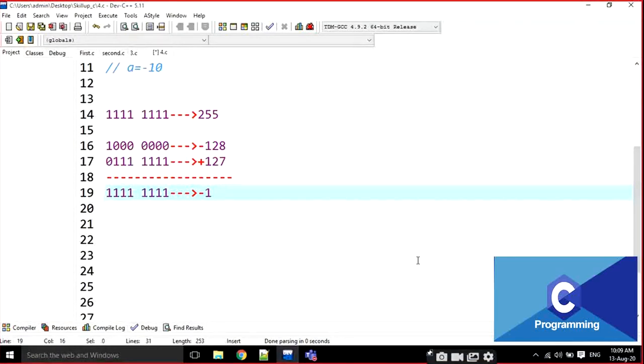If it is an unsigned integer, it is 255. Is it clear? Just calculate on your own, then only you will observe it.